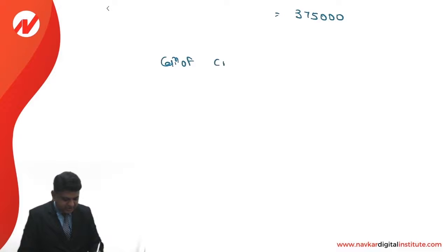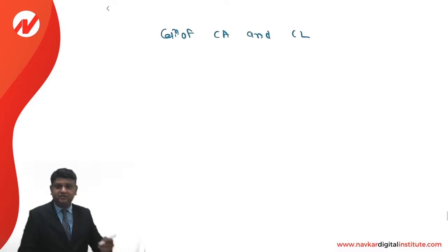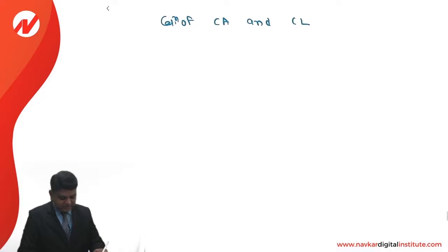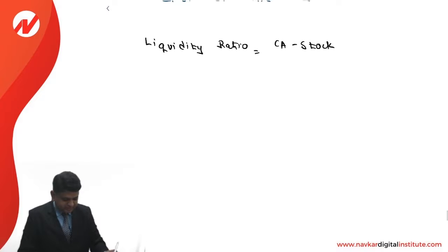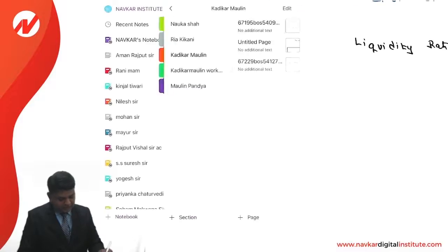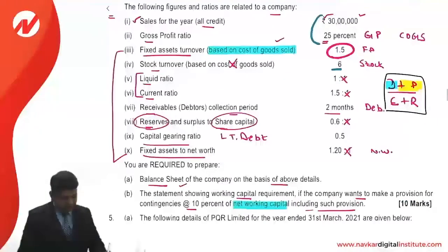Next is calculation of current assets and current liabilities. Let us understand how to calculate the same. Liquidity ratio or asset test ratio is current assets minus stock divided by current liabilities. So liquidity ratio or asset test ratio is given to us as 1.